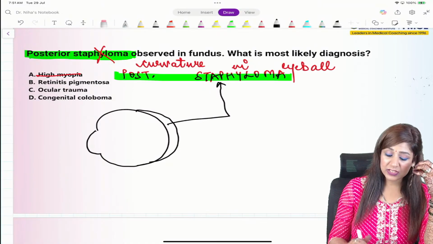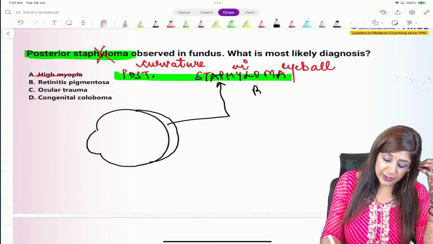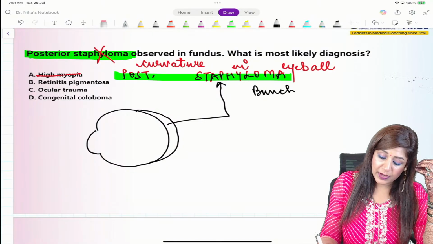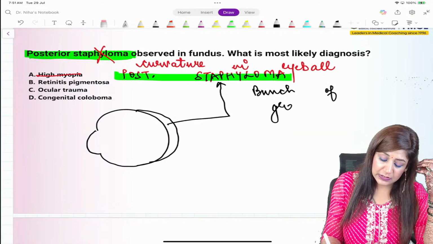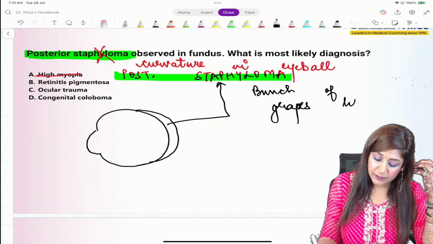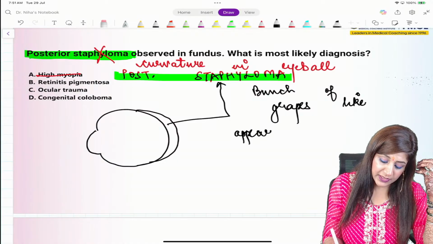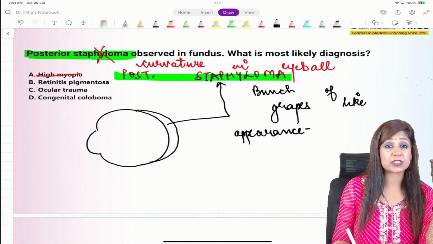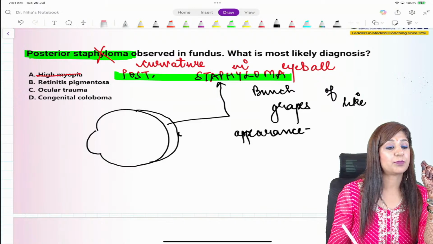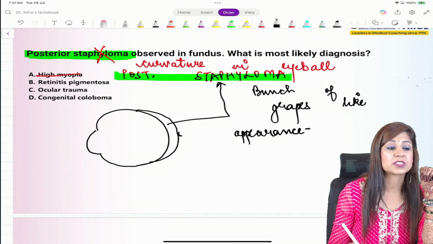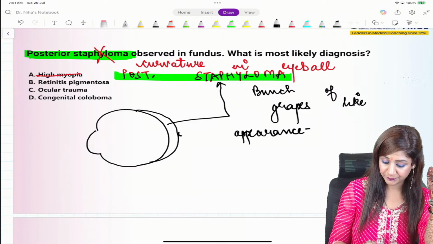Staphyloma means a bunch of grapes like appearance, and because it is occurring posteriorly in the eyeball, we call it posterior staphyloma, right?